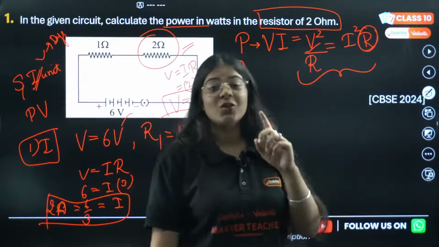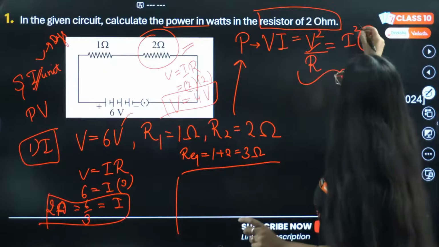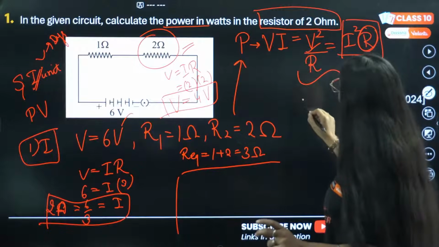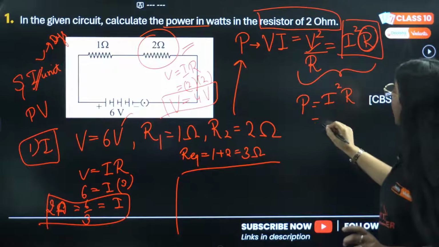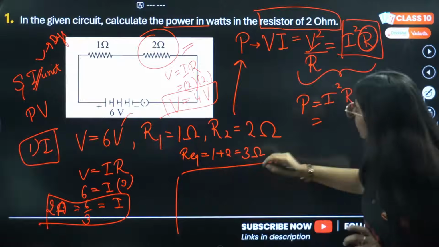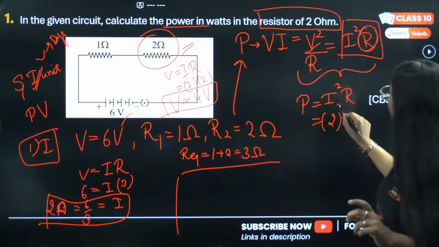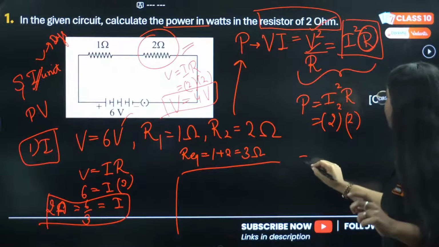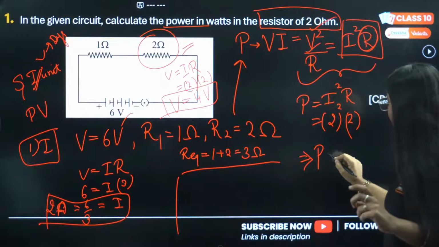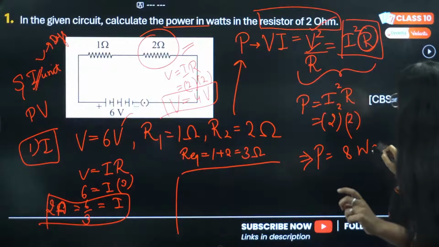You can calculate it, but it will just increase your steps of calculation. That is why you need to know all the formulas. So now I have the I square R formula. I'll just write P equals I square R, and then current is 2, we'll just square it. The resistance is 2 ohm. So our power will be 8 watt.